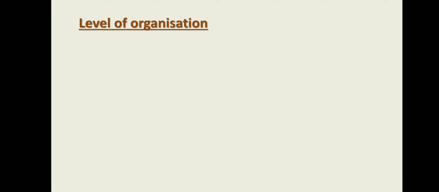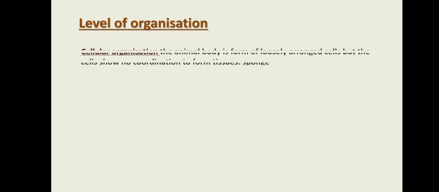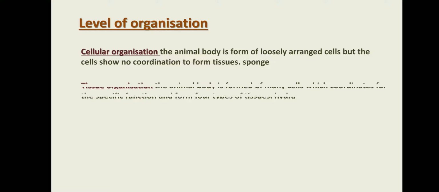Level of organization: the first level of organization is cellular organization, which means living organisms or animals are multicellular, but these cells do not have any coordination. These cells perform their individual functions. No tissue or organ level is present in this type of organization.